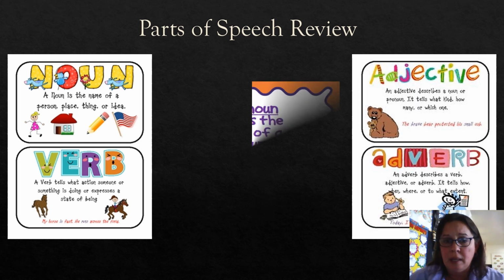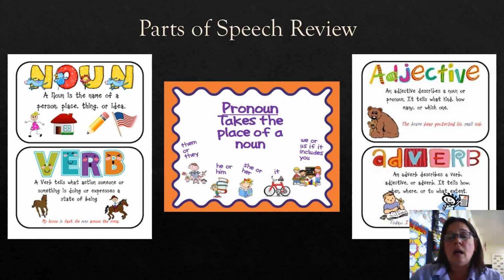Then the next thing I want to review, which some of you are having a little bit of trouble with, was a pronoun. Now, a pronoun takes the place of a noun, okay? Instead of saying Emily, we can say she. Instead of saying Riley, we could say he or him. If you're talking about a bicycle, it can be it.